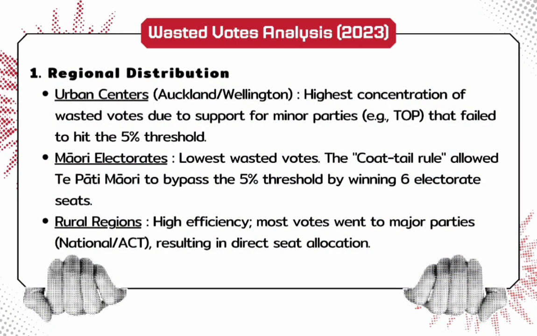Wasted vote analysis. First, regional distribution. Urban centers have the highest concentration of wasted votes due to support of minor parties that failed to hit the 5% threshold. Maori electorates have the lowest wasted votes. The court rule allowed Te Pati Maori to bypass the 5% threshold by winning 6 electorate seats. Rural regions show high efficiency. Most votes went to major parties, resulting in direct seat allocation.